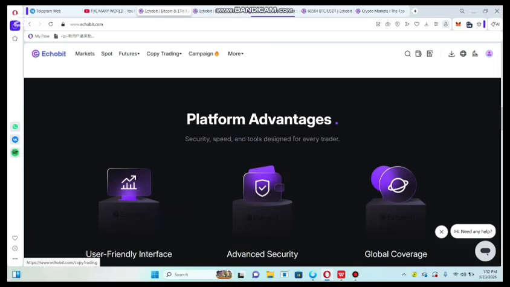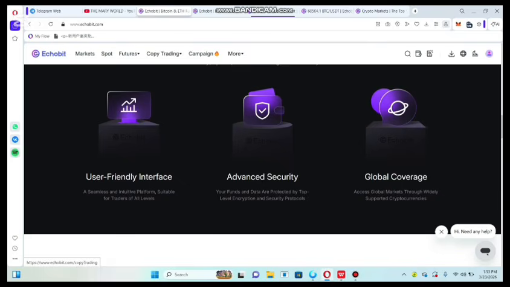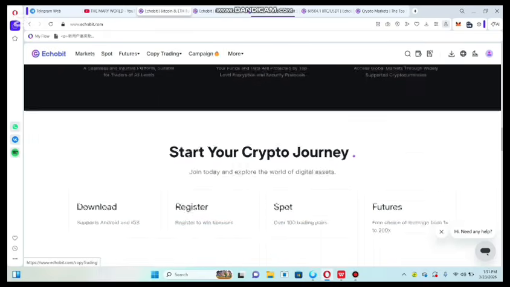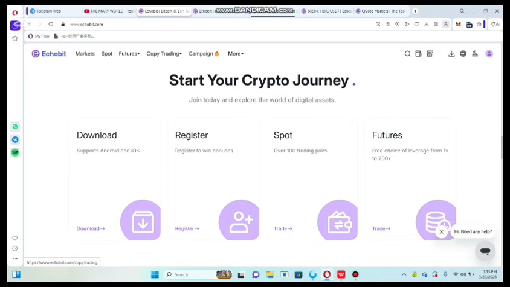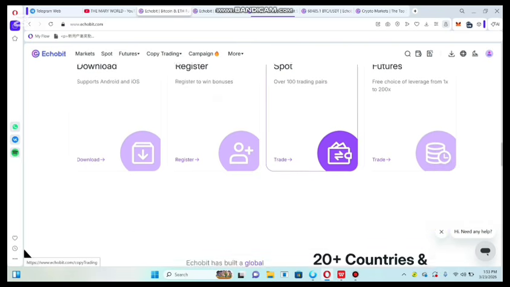Here are the platform advantages, guys. Here you can see the user friendly interface and advanced security. Also you can check out global coverage. Here you can start your crypto today. First of all, you can download this exchange, and now you can register. Also you can check out support and future details now, guys.